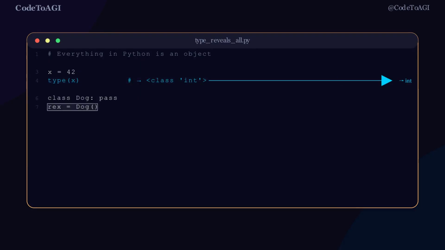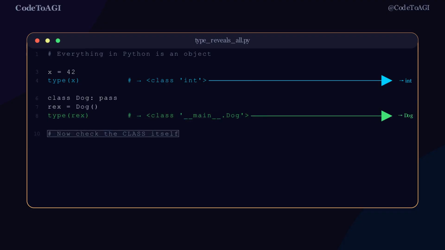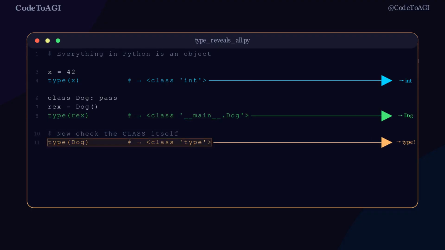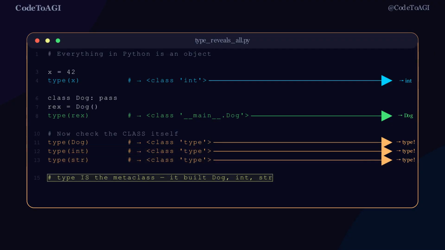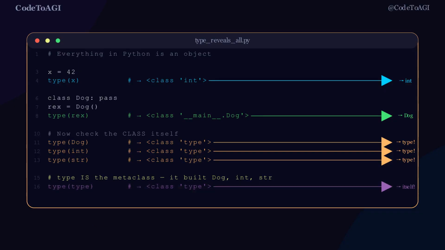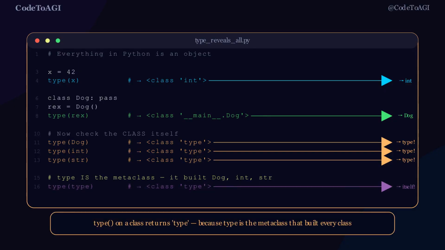Look at the code. type(x), where x equals 42, returns int, expected. type(rex), where rex is a Dog instance, returns Dog, also expected. Now watch what happens when we call type on Dog itself. type(Dog) returns type. Not Dog, not object, type.